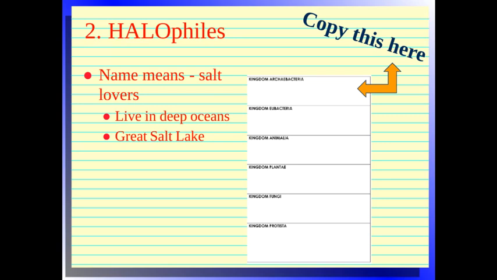Then we have halophiles, which means that they love salt. Love salt. So they can live in deep, deep oceans. They can live in the Great Salt Lake, which is a significantly high salt content for a lake. They can also live in the Dead Sea, which has a really high concentration of salt. A lot of people just float around because there's just so much salt that you don't sink.